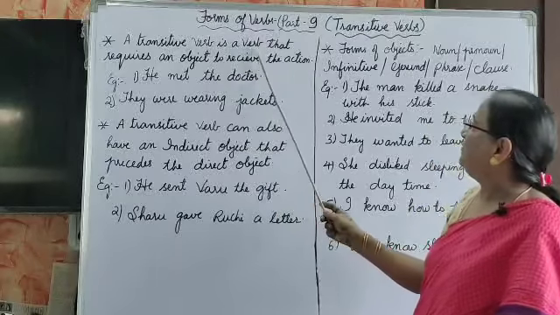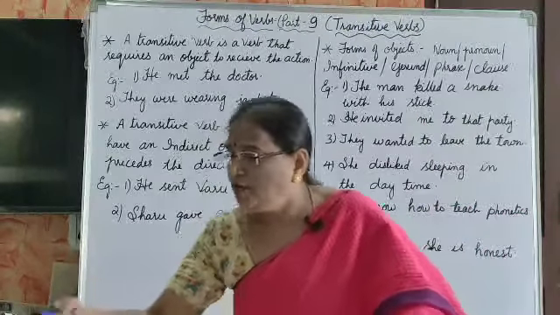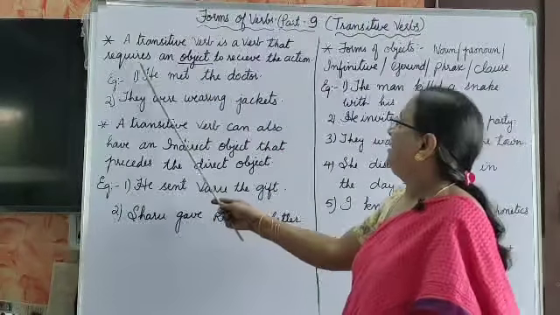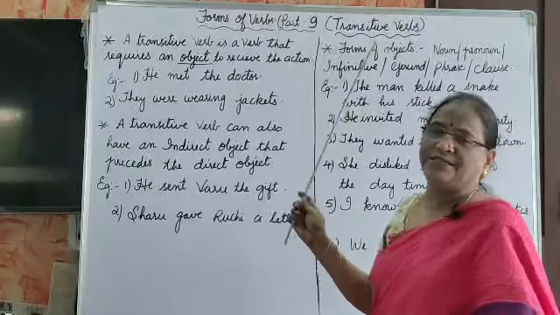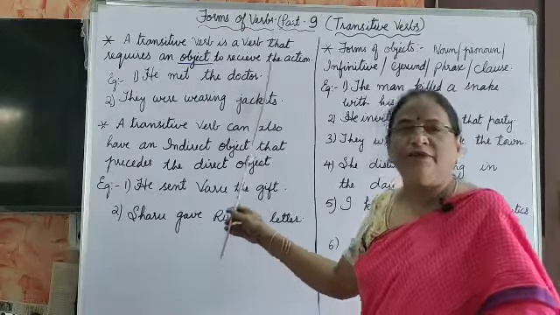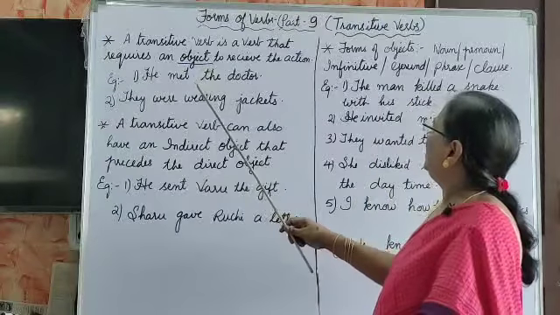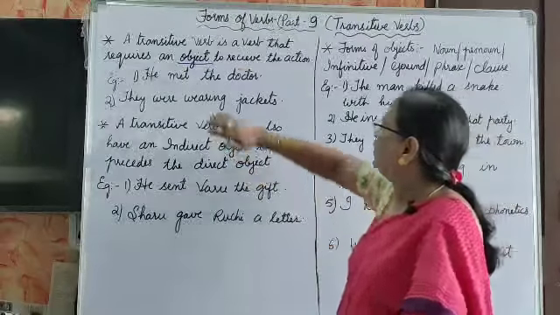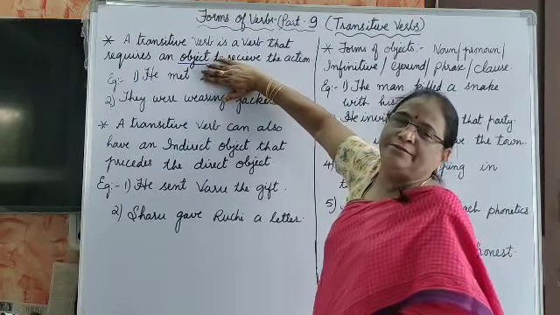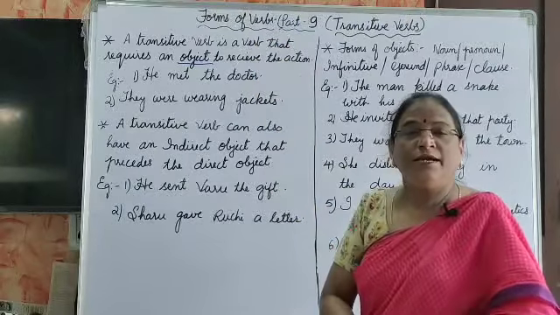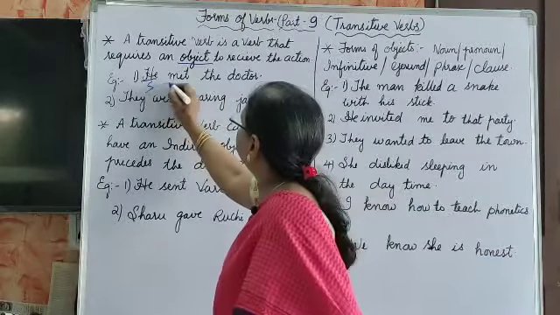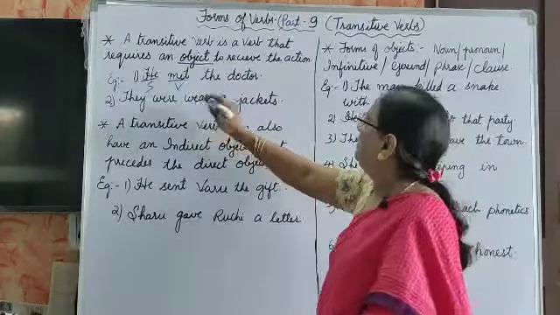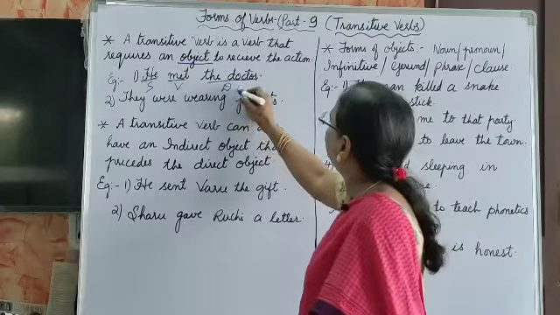A transitive verb is a verb that requires an object. Without an object, the sentence is incomplete. It requires an object to receive the action. Only the object will receive the action of the verb. Let me show an example here. He met the doctor. If I write only "he met," is there any meaning? We need to write an object here. "He" is the subject, "met" is the verb, and without an object there is no meaning. It is incomplete. So "he met the doctor," this is the direct object.